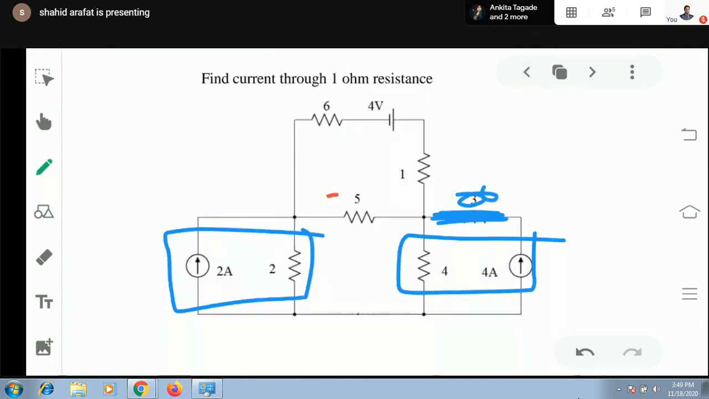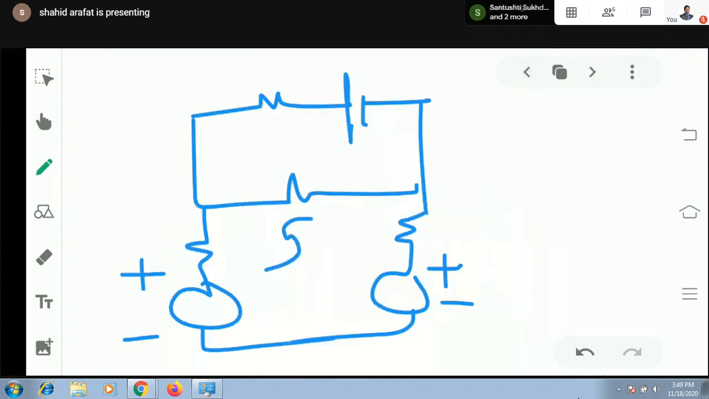Okay. Almost done. Fine. Both the sources have now been converted into a voltage source. Here we have only two loops. You can assume current in both the loops. After this, you can simply apply the mesh equation and find the current through any branch.